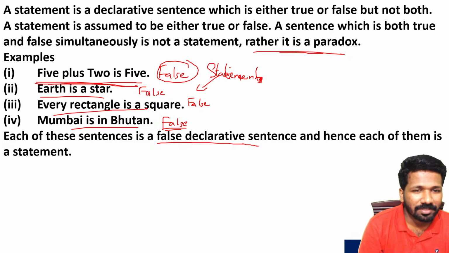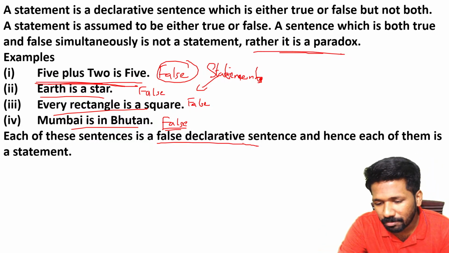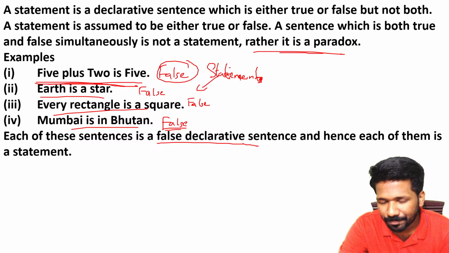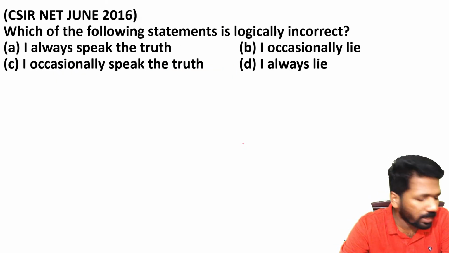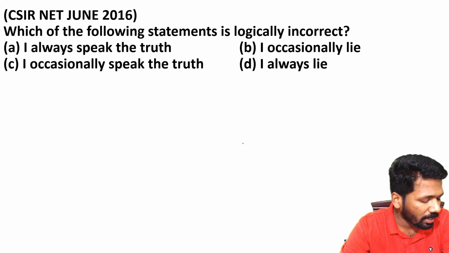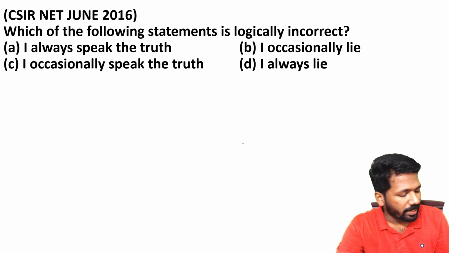Some people misunderstand falsity with invalidity. False does not mean invalid. False statements are also statements, but a statement should not be true and false simultaneously. I will explain more with this question. This was a June 2016 NET exam problem. Make a try, all of you. Try this and answer it.